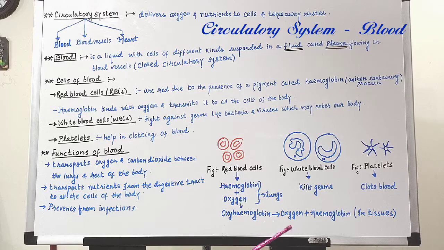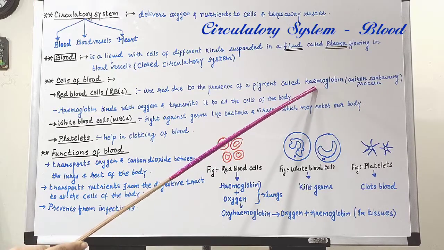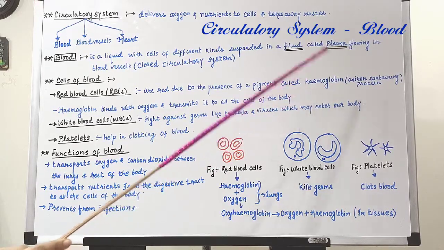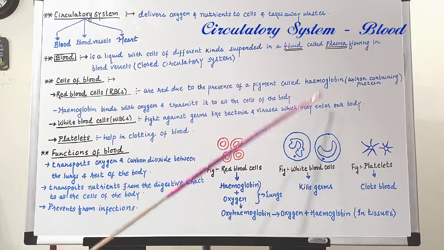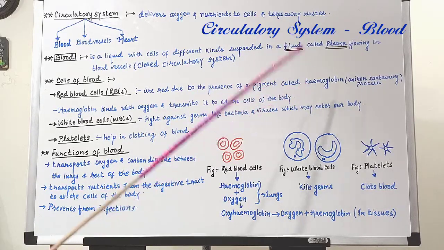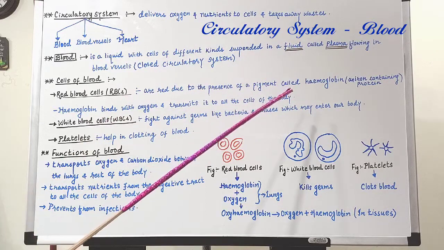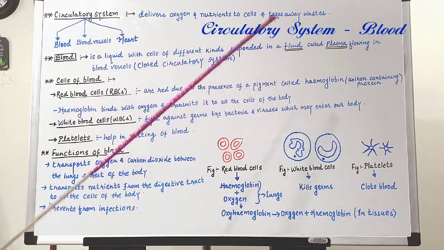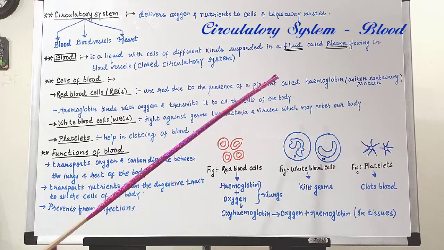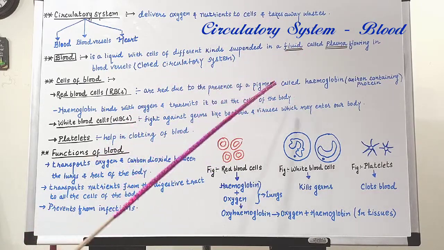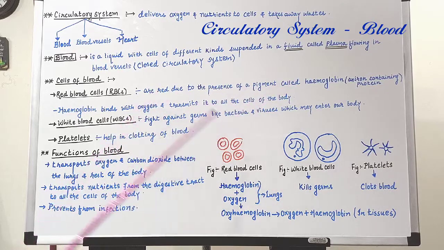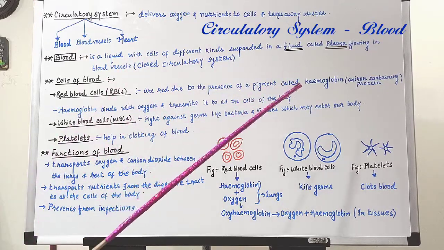And one more interesting thing you may find out from this: one of the components of hemoglobin is iron. If a person is suffering from a deficiency of iron, that person may be suffering from anemia, which is a deficiency of blood. And in an anemic person, there can be a lack of energy. The person with anemia may feel tiredness because oxygen is not transported properly to different cells of the body.